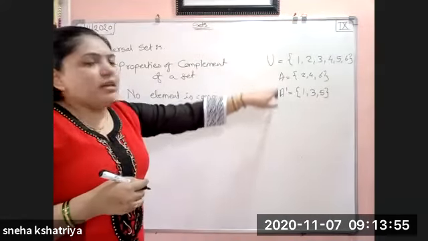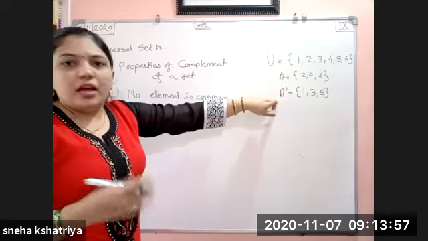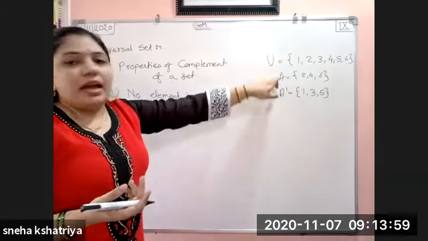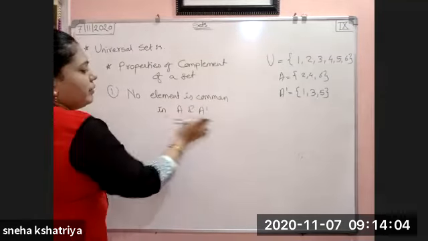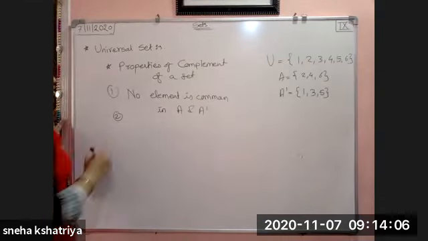Is there any common element between A and A complement? There is no common element between A and A complement. Okay, so there is no common element in A and A complement. This is your first property.